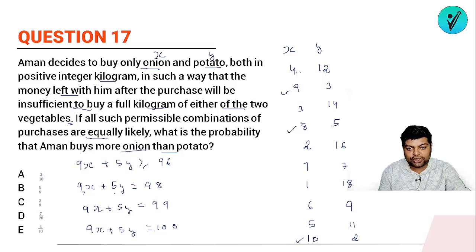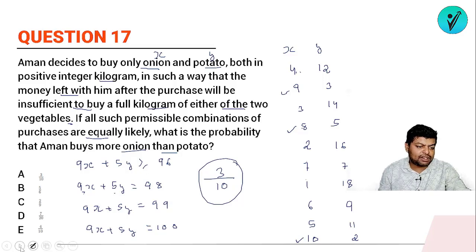Cases 1, 2, 3, 4, 5, 6, 7, 8, 9, 10. So possible ways are 10, but out of that, which one are the desired ways? The desired ways will be 3. So the probability of it is what? It is 3 upon 10. So answer to question number 17 will be what? It will be 3 upon 10.